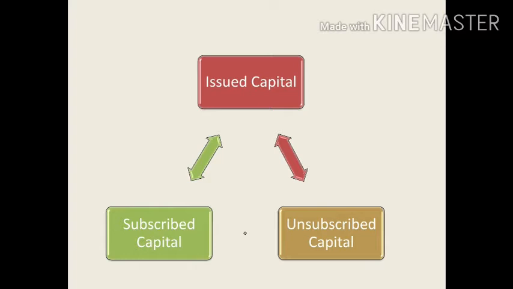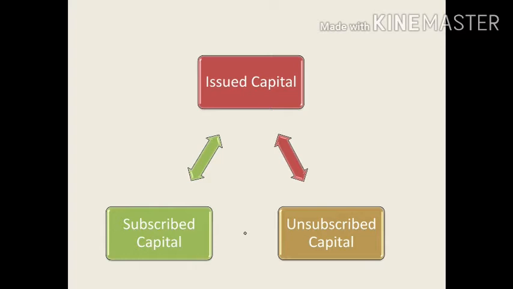Suppose a company issued 5,000 shares. Out of 5,000, maybe the general public will purchase 3,000 shares. So 3,000 shares will be the subscribed capital by the investors. The part of issued capital not subscribed by the investors is called unsubscribed capital. That means the remaining shares which are not purchased by the general public are called unsubscribed capital. The subscribed capital may be equal to or less than the issued capital. Sometimes it will be equal to the issued capital, or sometimes less.